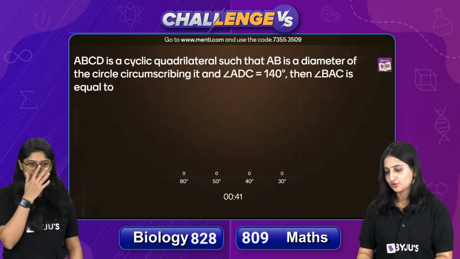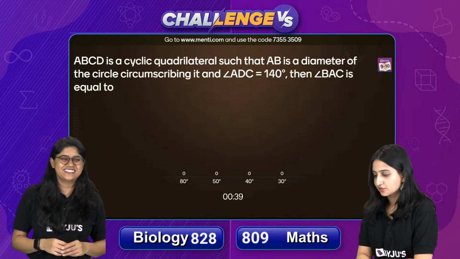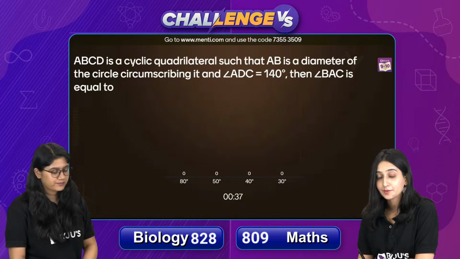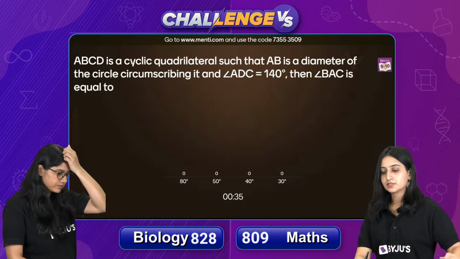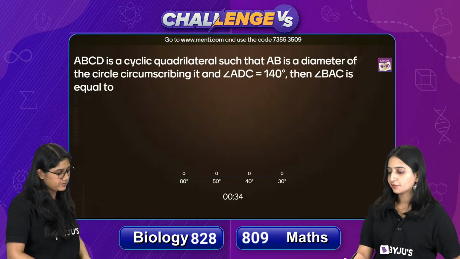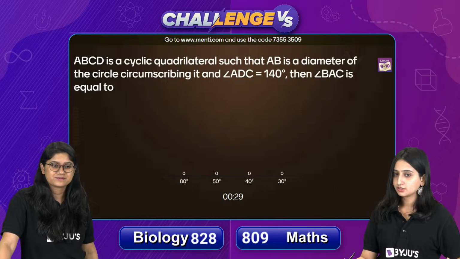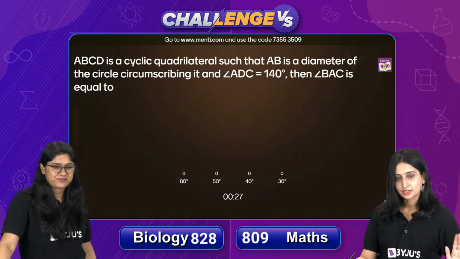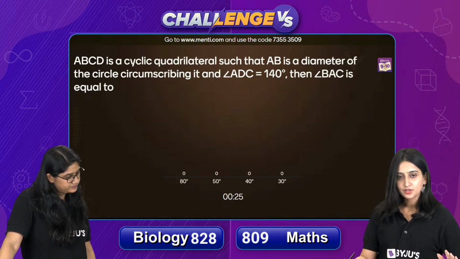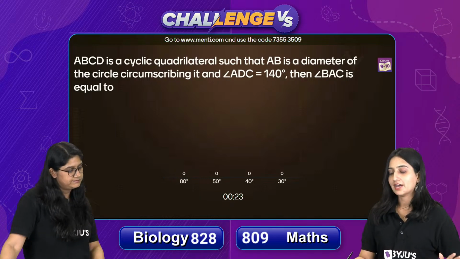Okay. So ABCD is a cyclic quadrilateral such that AB is the diameter of the circle circumscribing it, and angle ADC is 140 degrees. You have to find angle BAC. So make sure you quickly draw the diagram first, right? जो given है उसको diagram में reflect करो and then try to find the value of angle BAC.